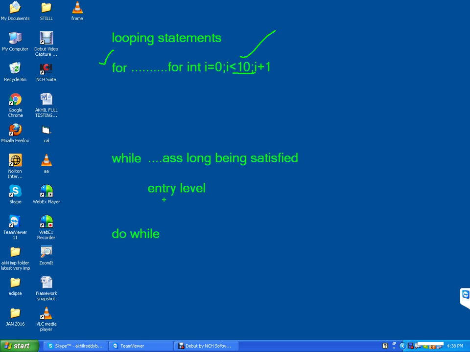Next, do while. Just similar to while, but without checking the condition, it will execute the first time. Second time onwards, it will check the condition.